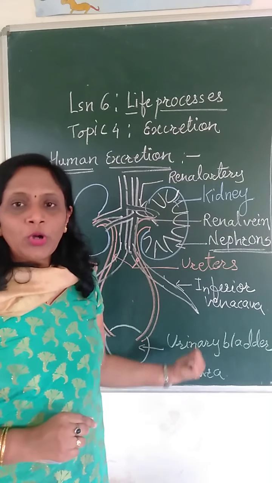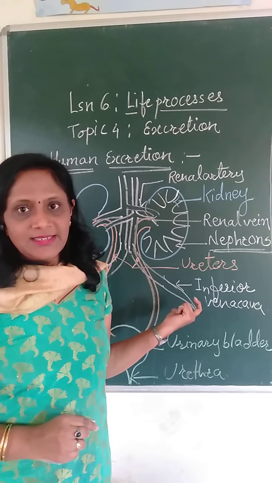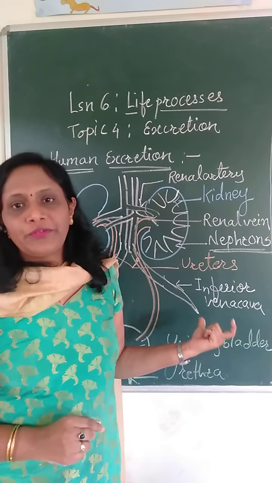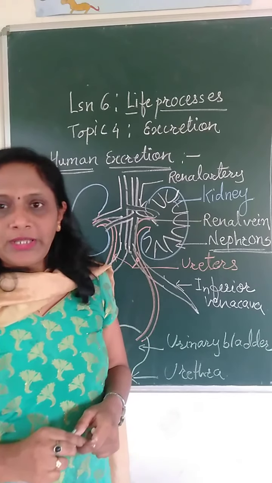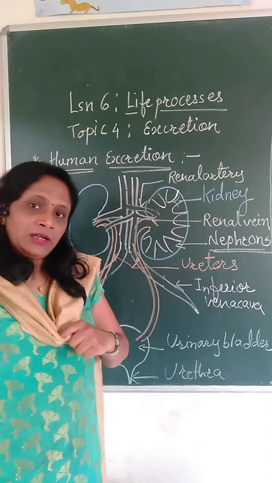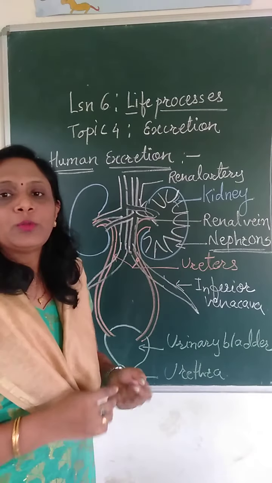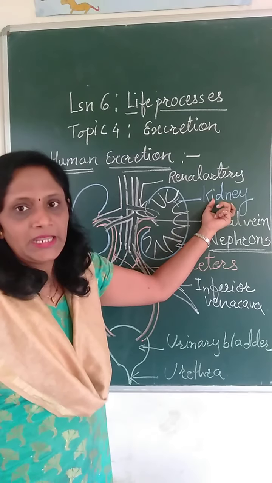I hope you understood how to draw the human excretory system and what the different functions of the organs involved are. One more time we will revise the different functions, one by one. First is the kidney.